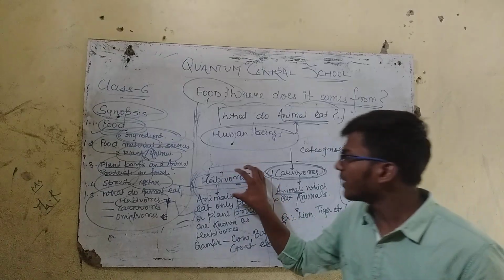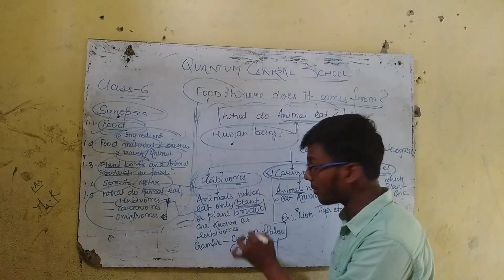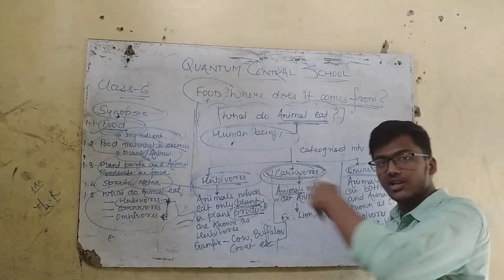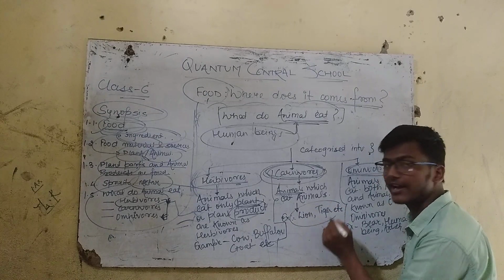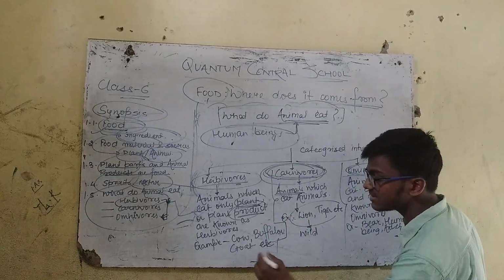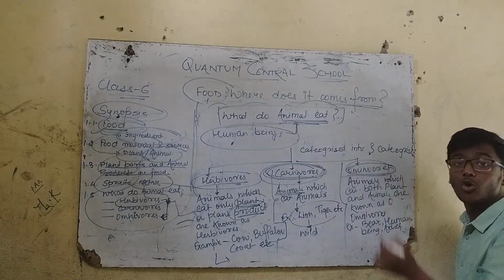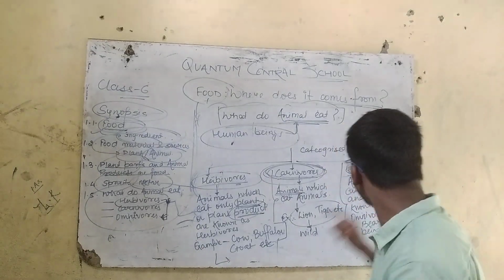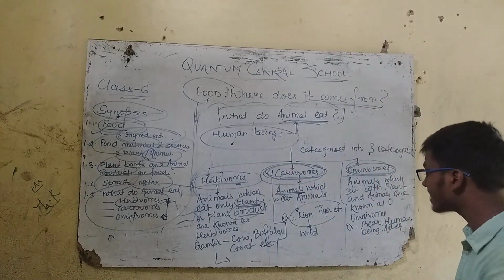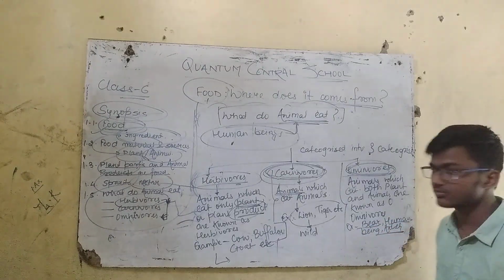कहने का मतलब कि हार्बिवोर्स एनिमल्स वैसे एनिमल्स होते हैं जो कि प्लांट और प्लांट प्रोडक्ट खाएं, और कार्निवोर्स वैसे एनिमल्स होते हैं जो कि एनिमल्स को ही खाएं. For example the lion and the tigers, what we consider under the wild animals. So wild animals, and for this we consider it as the domestic animals. Now what are omnivores? Omnivores are the animals which eat both plant and animals. The example includes bear, human beings, and etc.